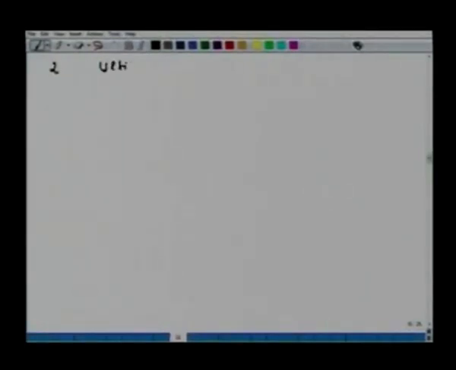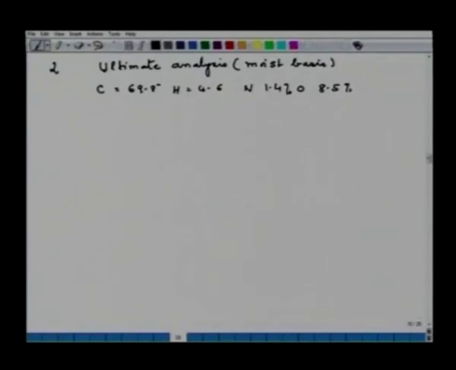Now, let me take another problem. Say the ultimate analysis of coal is given. It is given on moist basis, say carbon 69.8, hydrogen 4.6, nitrogen 1.4, oxygen 8.5%, well they are all in percent.